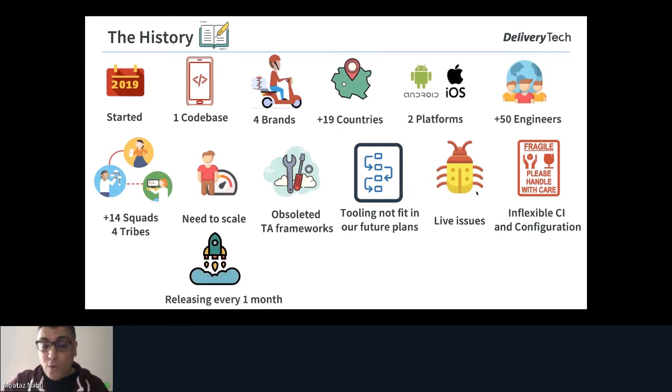And there's a big problem in our case at this time: we are releasing every 1 month, and you can imagine that if you have different competitors in the market, you need to think about delivering in a short time, or delivering quickly, but also delivering as much as possible, with quality. It's not about the speed only, we need to deliver with quality. Because of that, we started thinking about how we can revamp our solution.